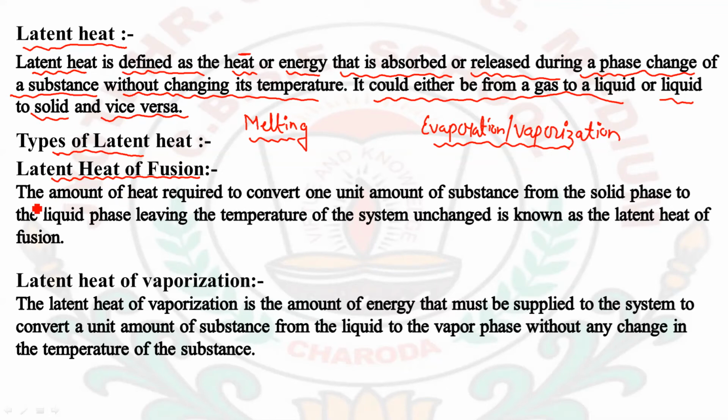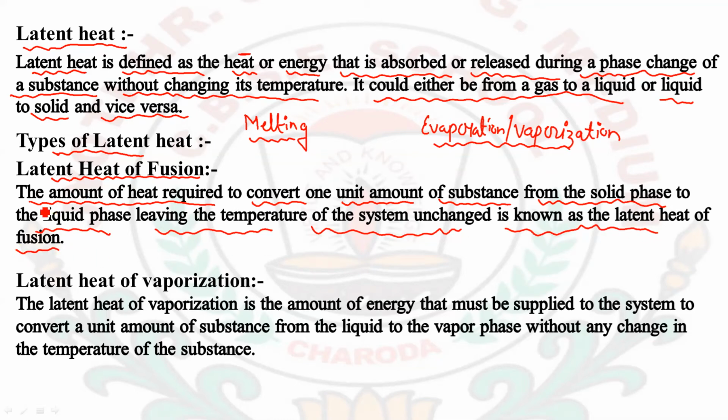So what is latent heat of fusion? The amount of heat required to convert 1 unit amount of a substance from the solid phase to the liquid phase, leaving the temperature of the system unchanged, is known as latent heat of fusion.